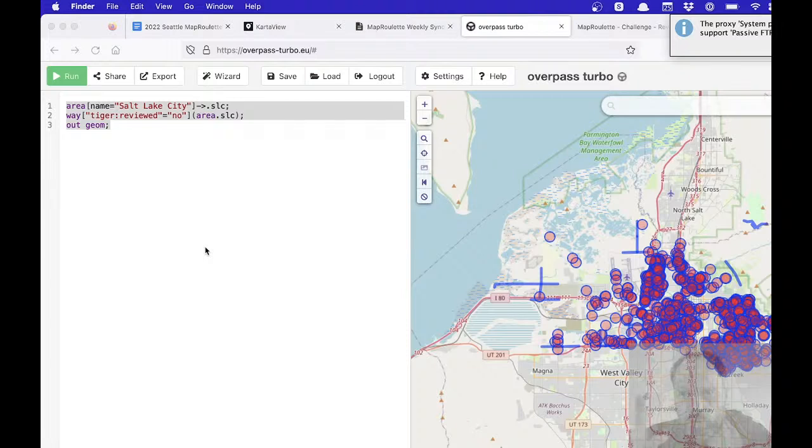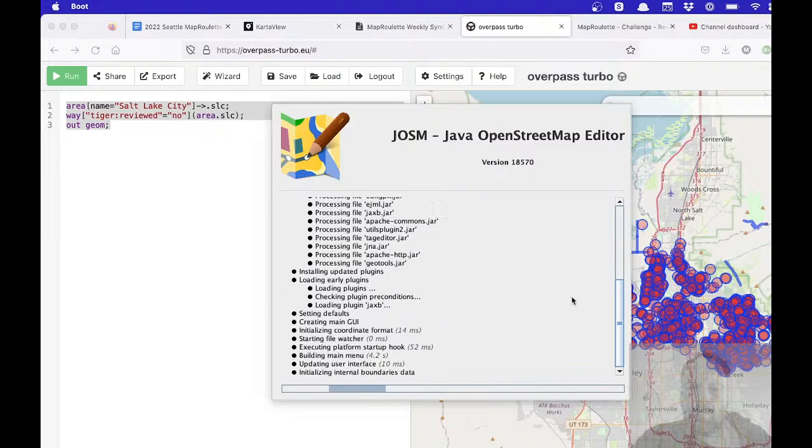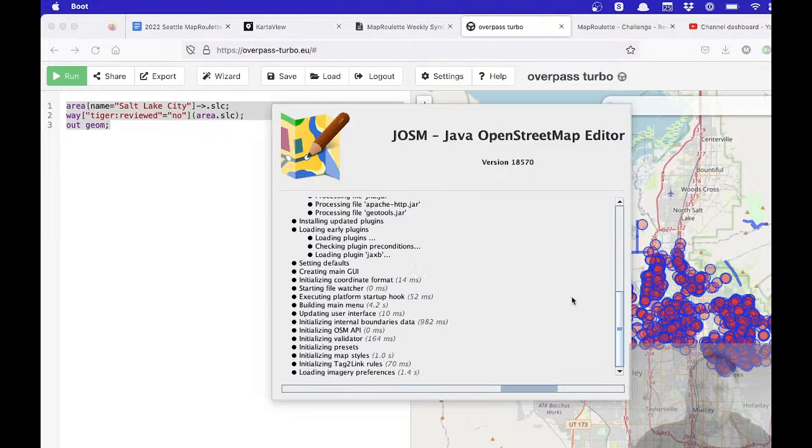JOSM has a to-do plugin, which I actually do use a lot, which lets you select a bunch of things and then add them to a to-do list that sits in your sidebar, and it lets you go through everything one thing at a time, and if you click on one it will zoom and pan the map to that location.